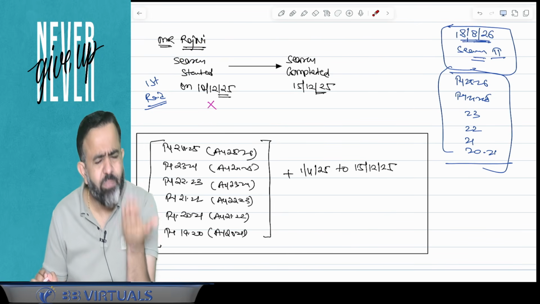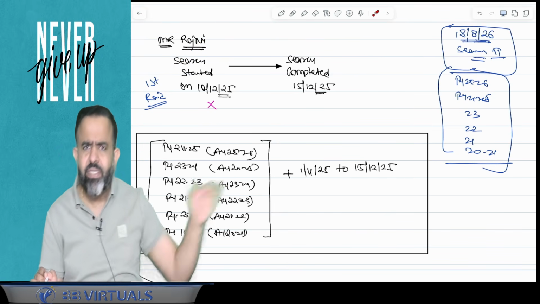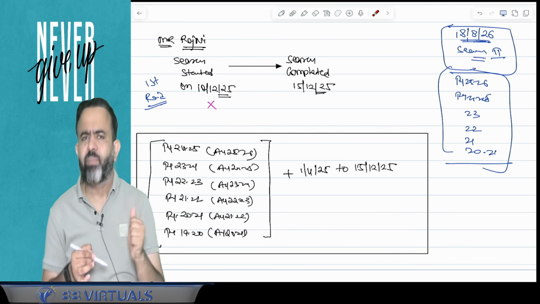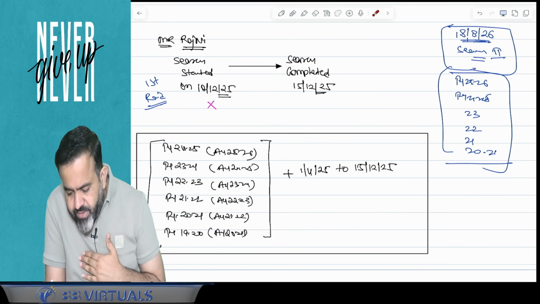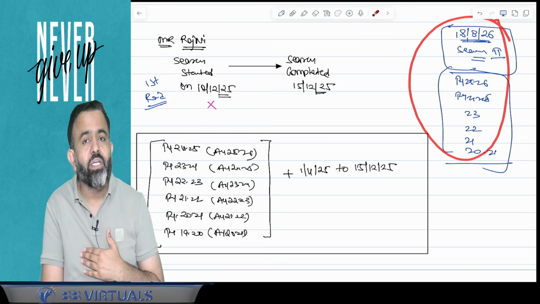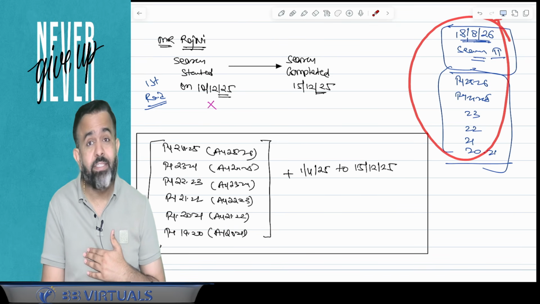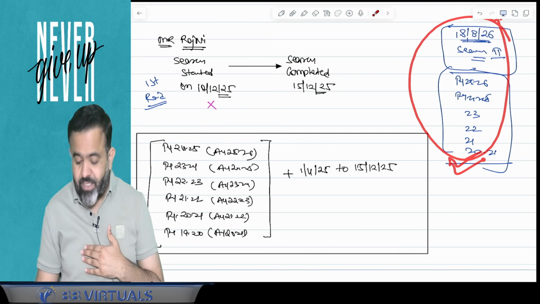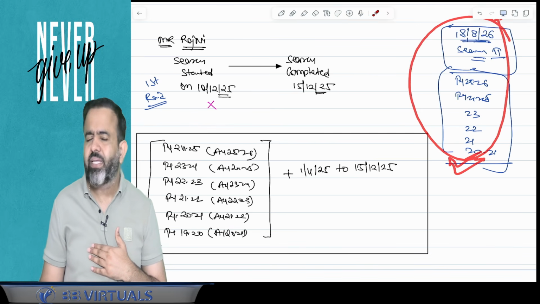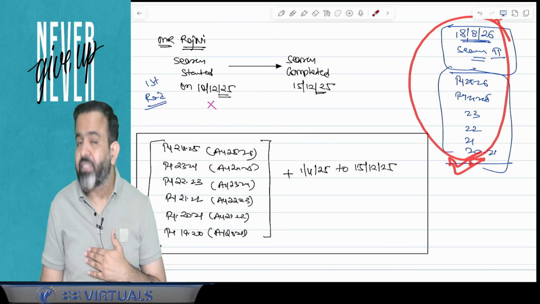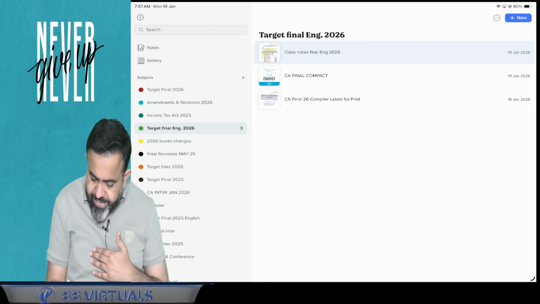Now guys, for the assessment completion, there is a time limit that we will discuss. What is the time limit to complete the assessment in such cases? Guys, for the second search assessment completion, if AO is not having sufficient time and AO is having less than 3 month time to complete the assessment in second search case, then guys, AO will get at least 3 month time. AO will get at least 3 month time.